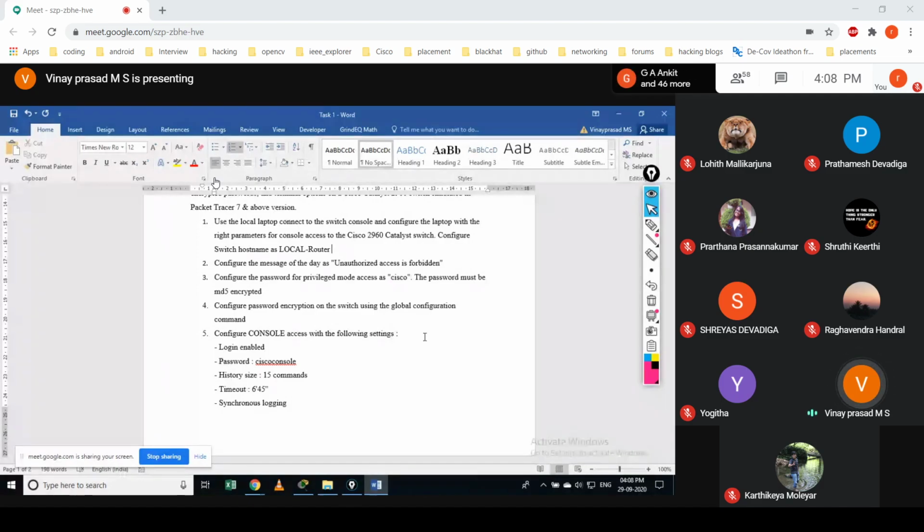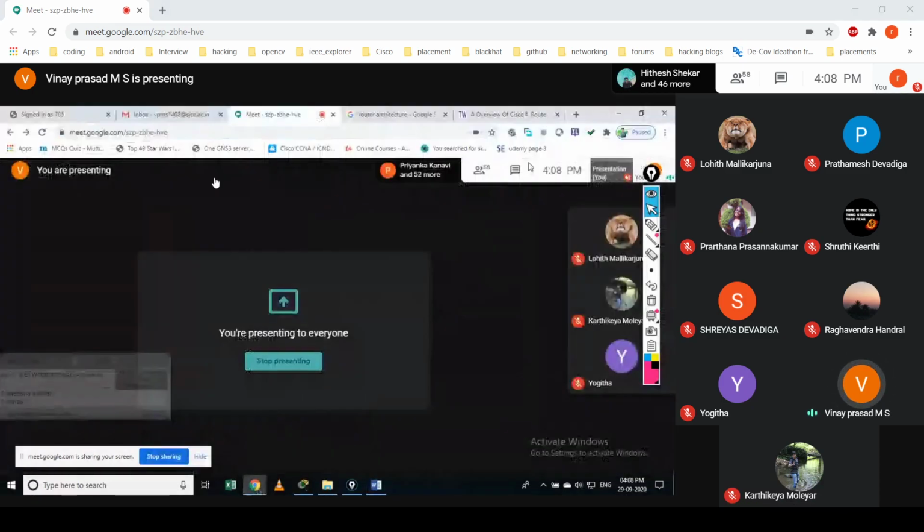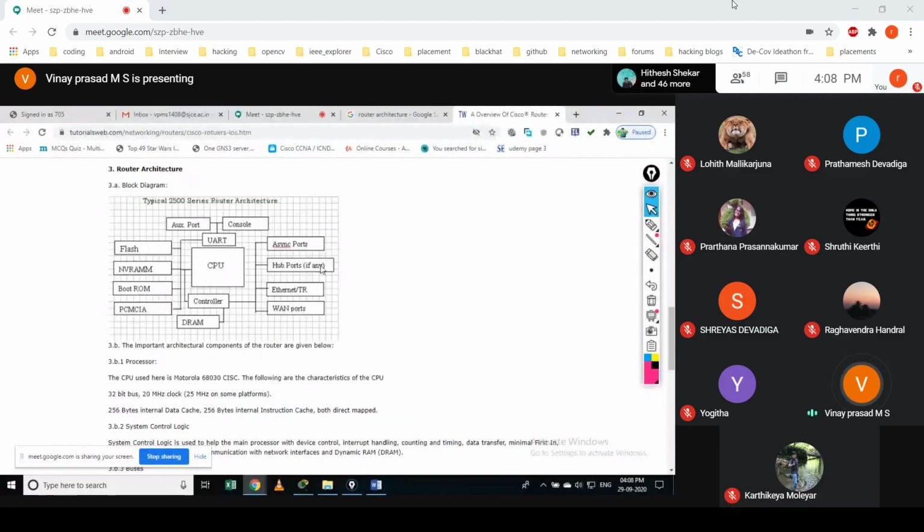So today we'll understand the architecture: what hardware and software components come with it. Then we will later get into this part. It's very simple, and I will go through it fast because I already explained this in your CCN class. It's a typical block diagram of a router architecture, which comes with some hardware components.